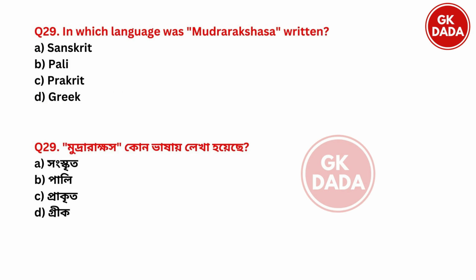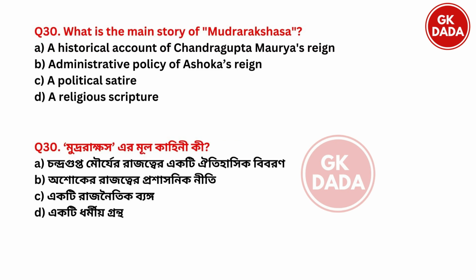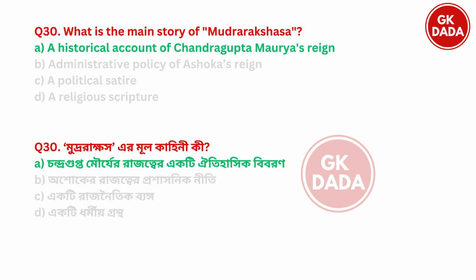Next. In which language was Mudra Rakshas written? Sanskrit, Pali, Prakrit, Greek. So the right answer is option A Sanskrit. Next. What is the main story of Mudra Rakshas? Option A historical account of Chandragupta Maurya's reign. Option B administrative policy of Ashoka's reign. Option C a political satire. Option D a religious scripture. So the main story of Mudra Rakshas was option A historical account of Chandragupta Maurya's reign.